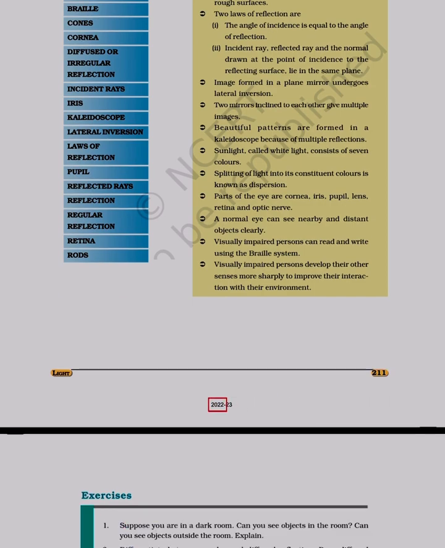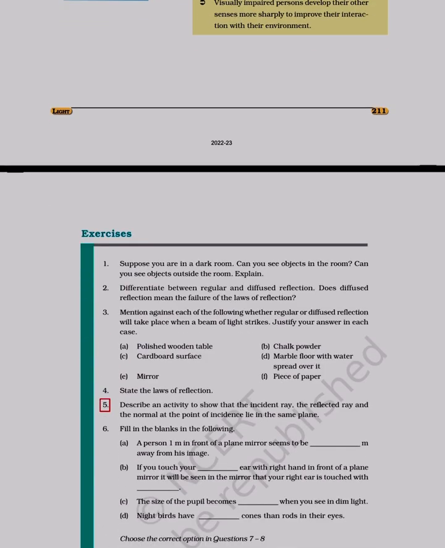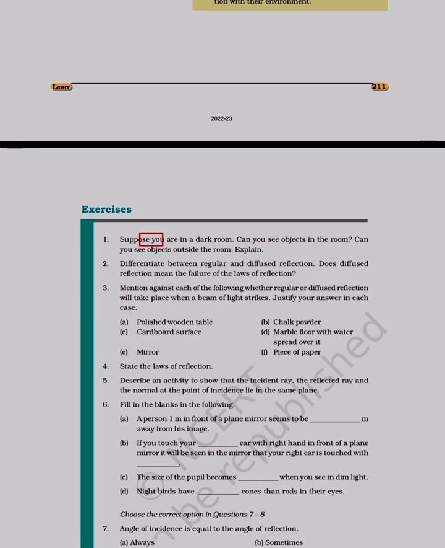Exercises. 1. Suppose you are in a dark room. Can you see objects in the room? Can you see objects outside the room? Explain. 2. Differentiate between regular and diffused reflection.